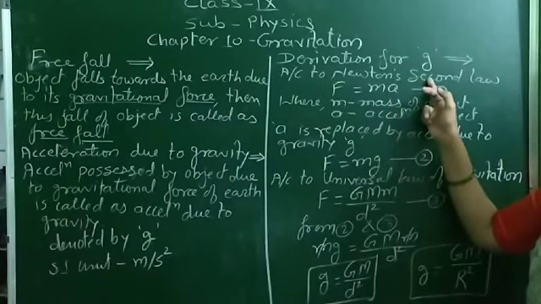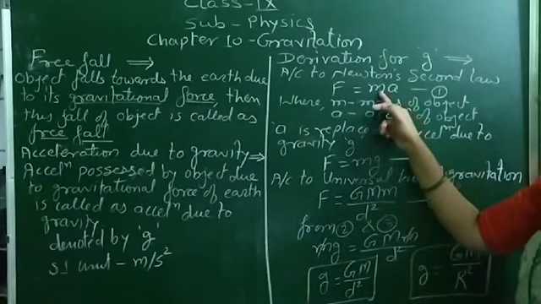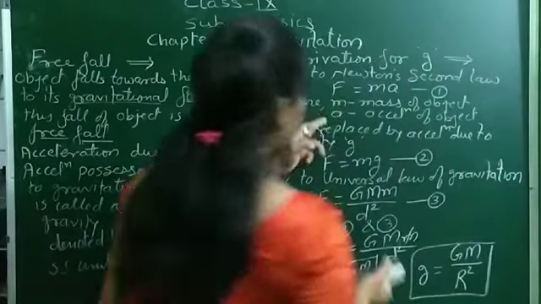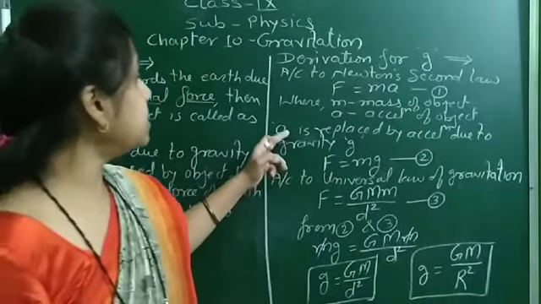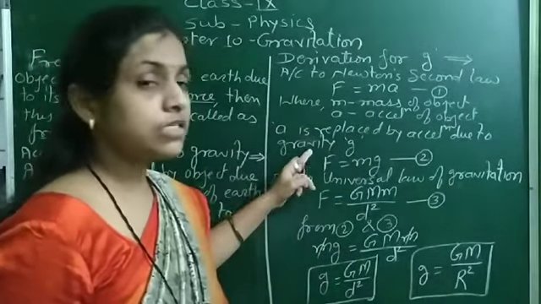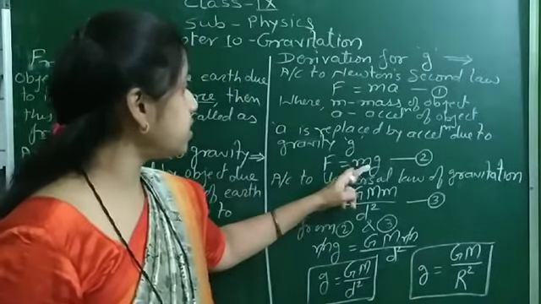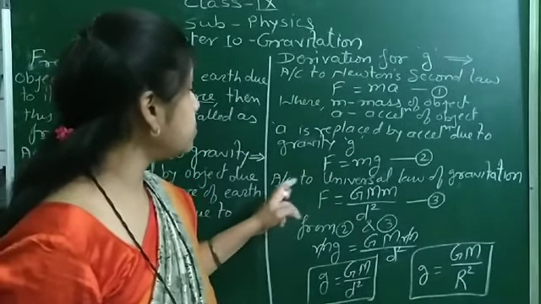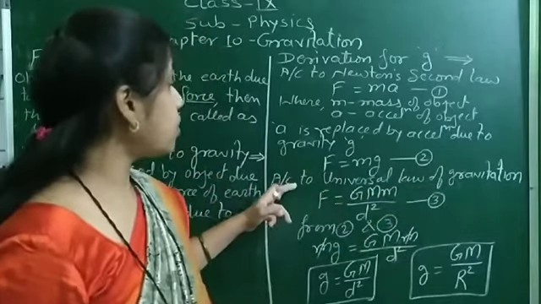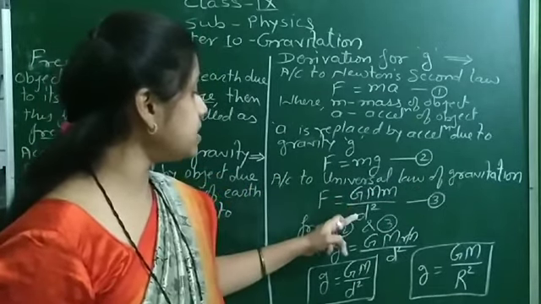First we consider Newton's second law, that is F is equal to mass times acceleration, where m is the mass of the object and a is the acceleration of the object. But this a is replaced by g because the object possesses an acceleration due to gravitational force, and therefore F is equal to mg. And now we use the universal law of gravitation.